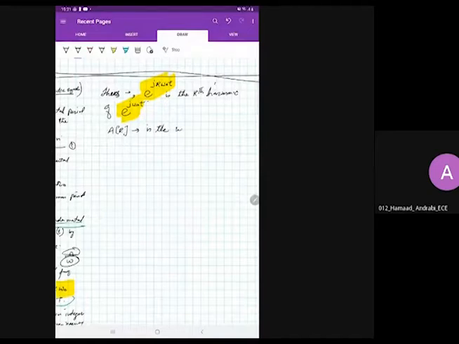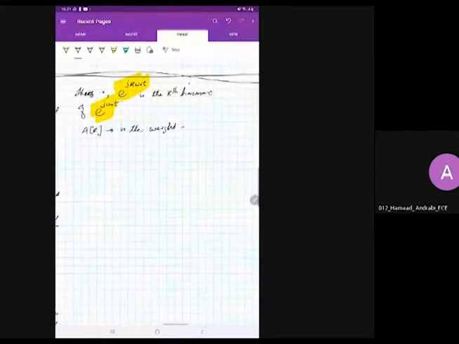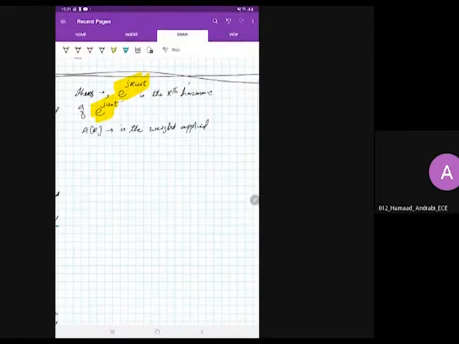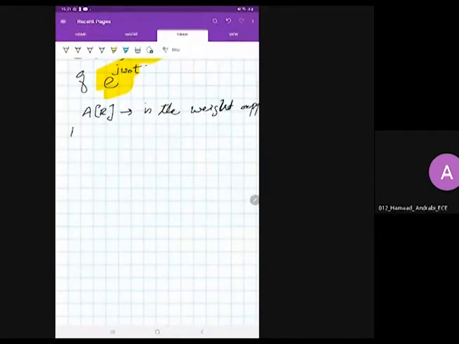So it is the weight applied to the kth harmonic. And the hat denotes the approximate value, or I can say the Fourier series representation.